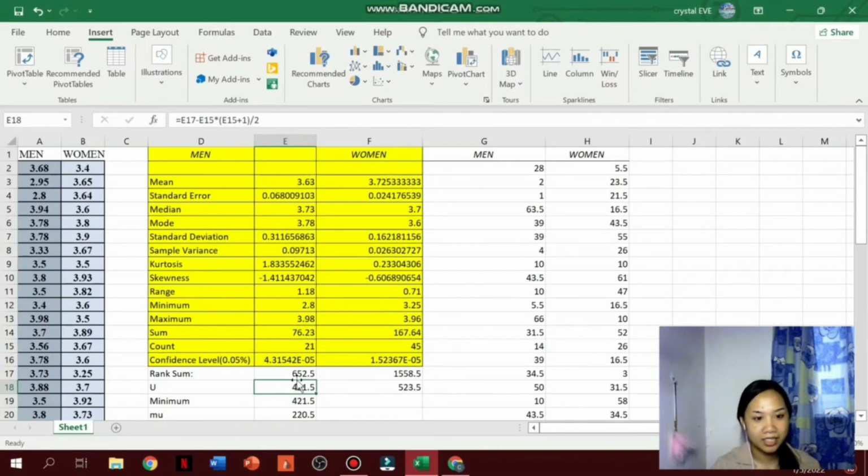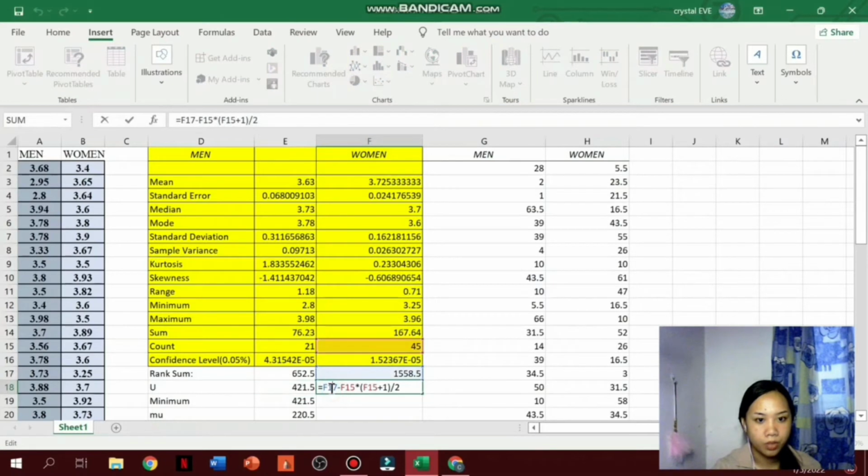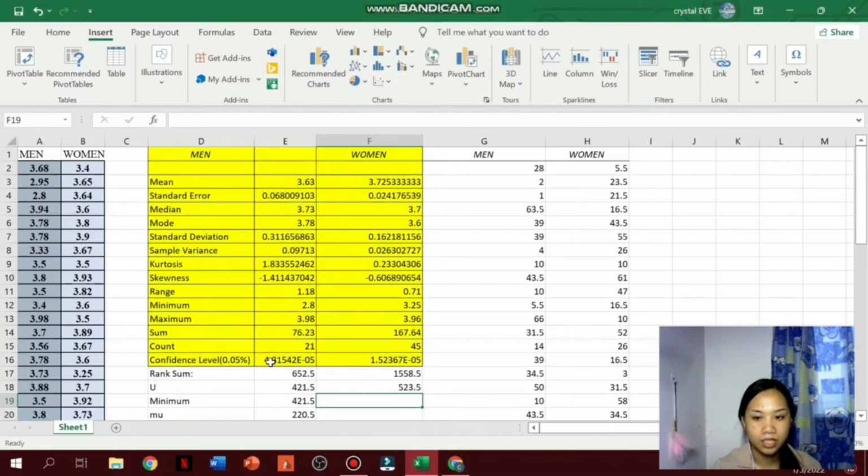What we need to do is take the value of rank sum of men and minus the total data of men and multiply it by the total number of men plus 1 and divided by 2. And here we have 4 to 1.5, and for the women we have 5 to 3.5. Next, we need to find the minimum value. We compare the two values of U between men and women and take the lower value. So here we have the data for men as the lowest value.